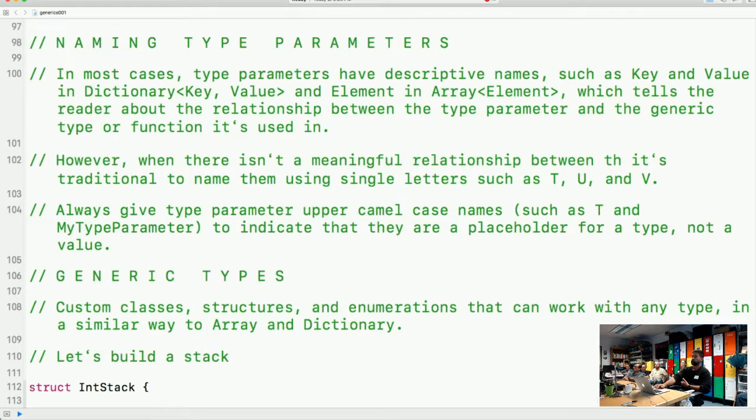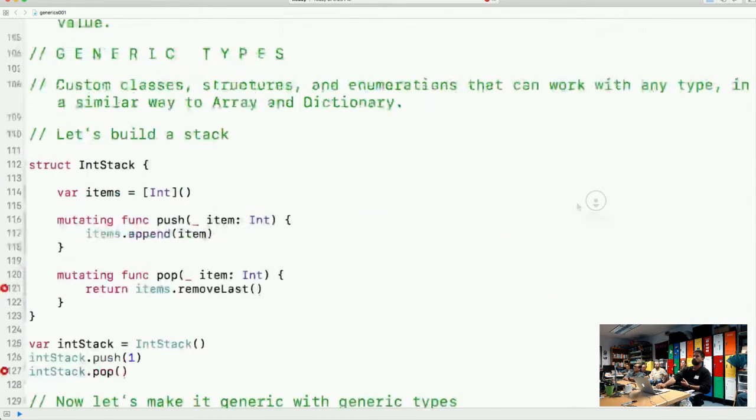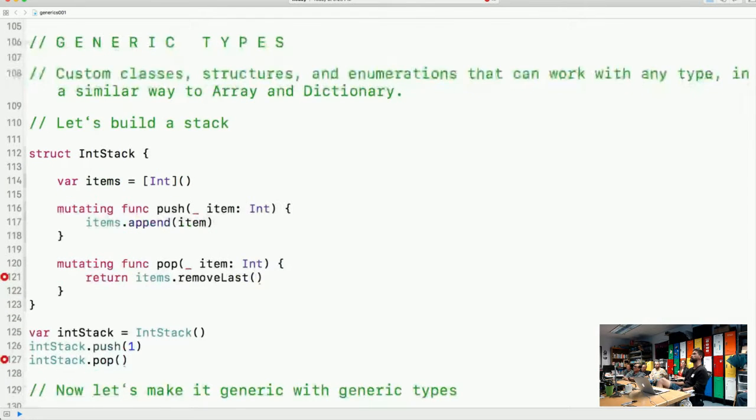Okay. Generic types. Custom classes, structures, and enumerations that can work with any type in a similar way to array and dictionary. Let's build a stack. So we're building a structure right here, and we're leveraging the fact that we have an explicit type in here. So we're going to create an int stack that deals with integers.